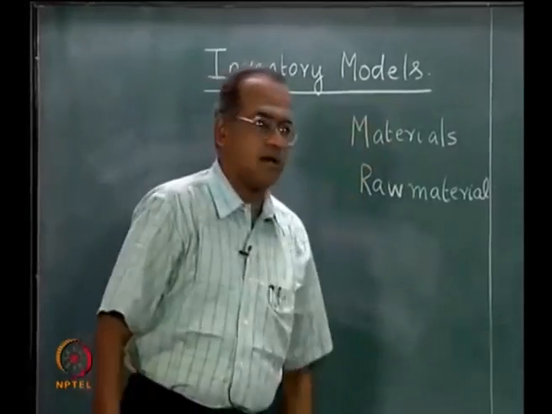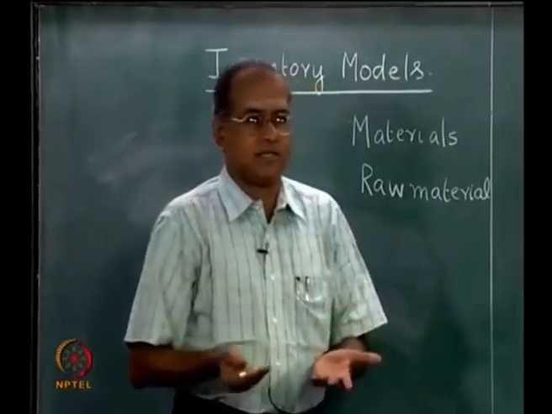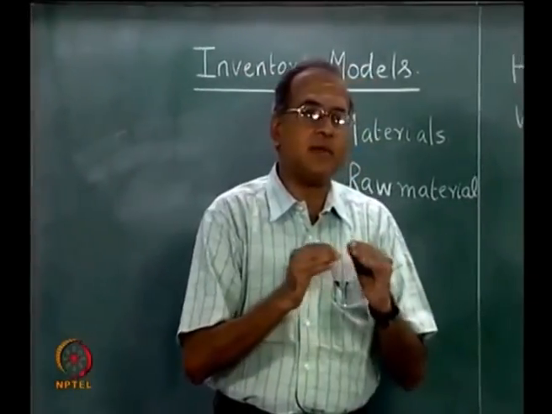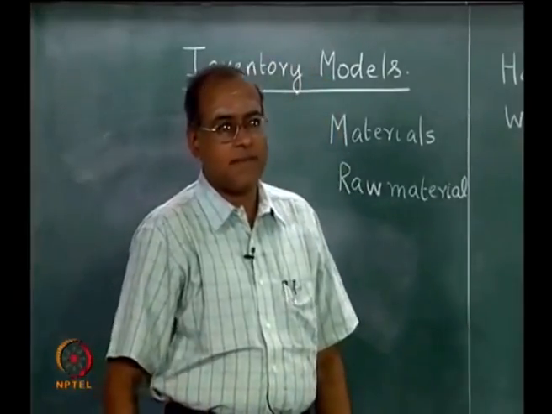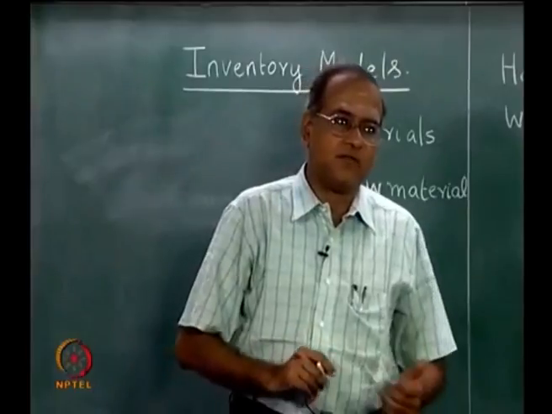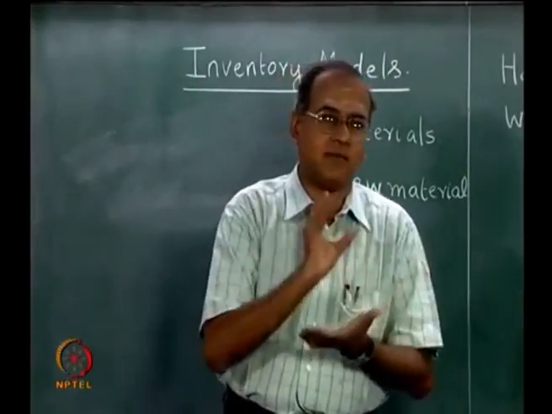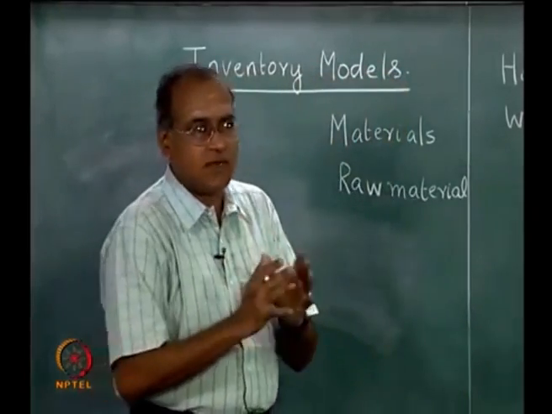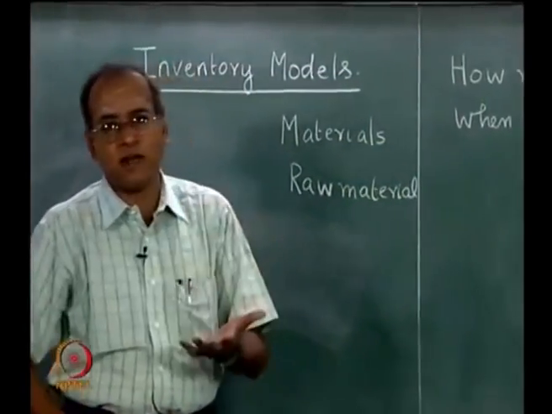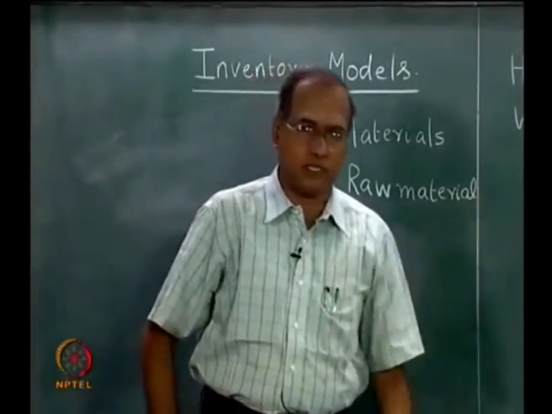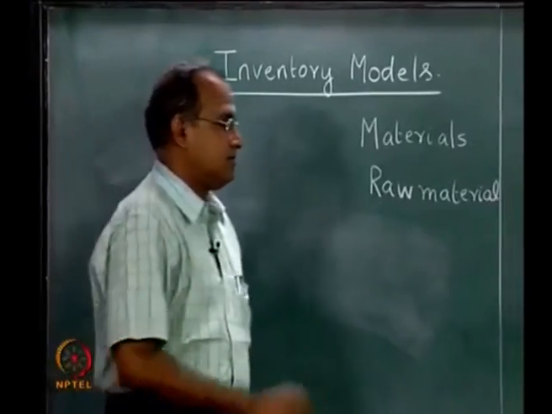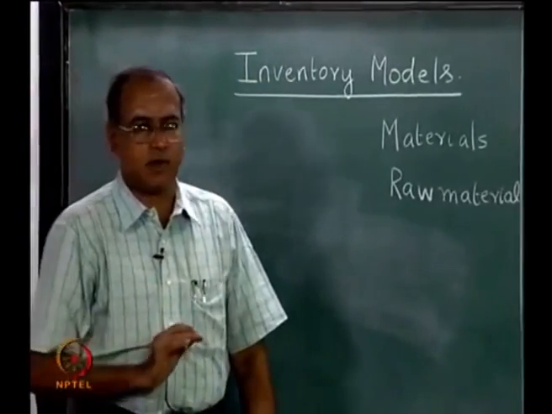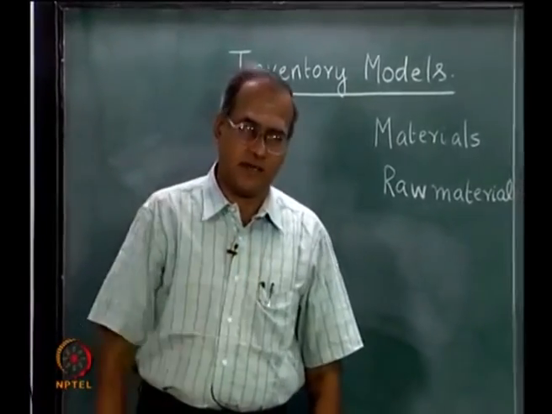When the demand is deterministic and the lead time is also deterministic and known with certainty, then the lead time demand can be computed as the product of lead time and daily demand. But if one of them is non-deterministic, then we have to look at the expected value of the lead time demand and then see whether the reorder level is about the expected value of the lead time demand or sometimes more than that. We will see those aspects as we move towards probabilistic inventory models later. Right now we will restrict ourselves to deterministic inventory models, where the demand is known with certainty.